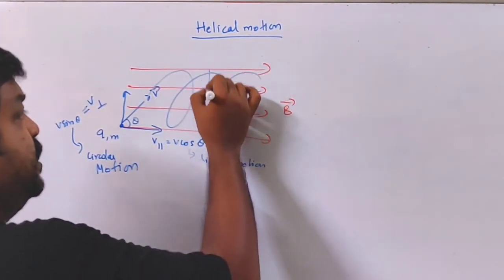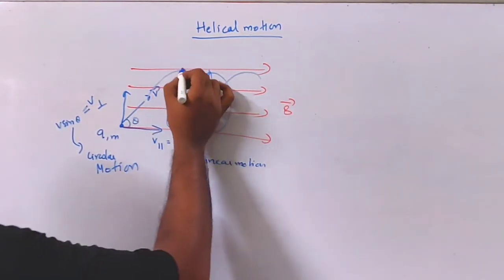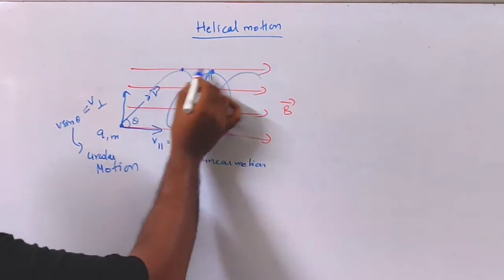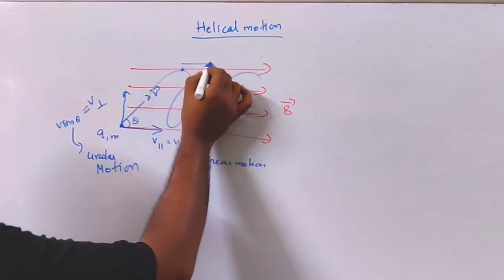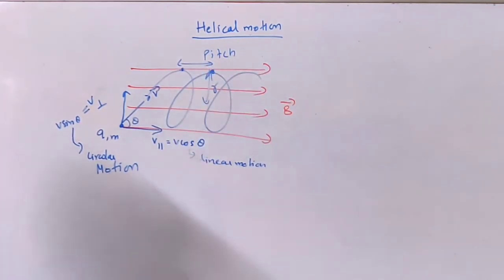And this is the radius of the helix. And this distance between two consecutive turns is called pitch. P-I-T-C-H, pitch, distance between two consecutive turns.